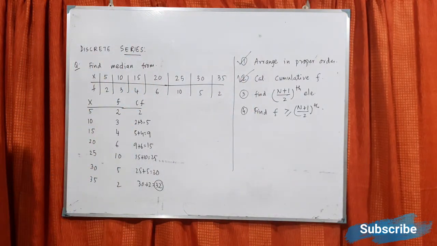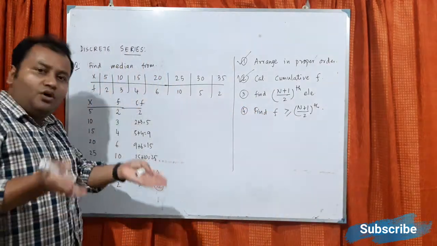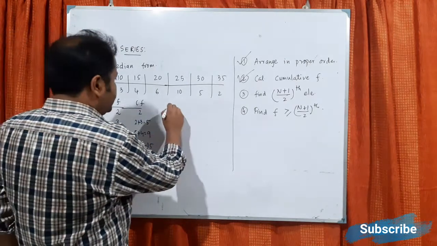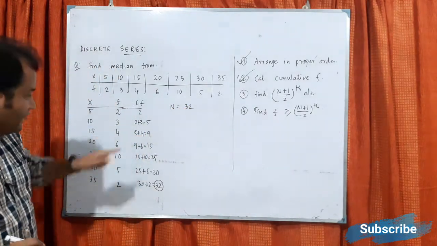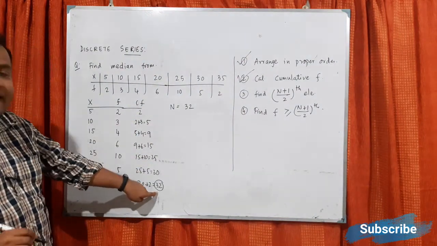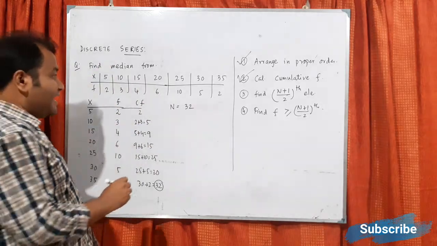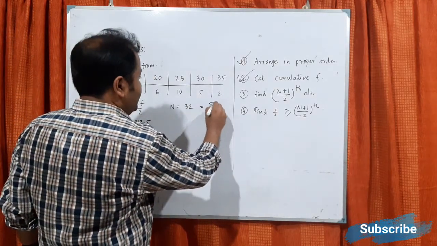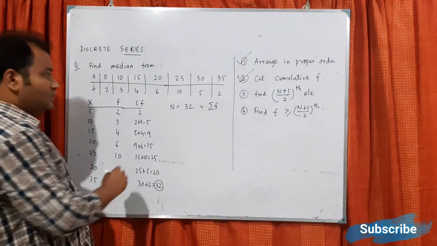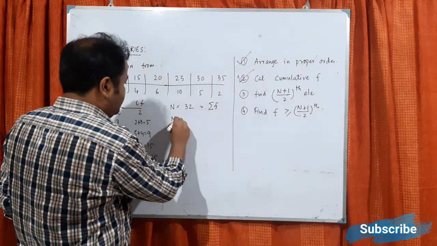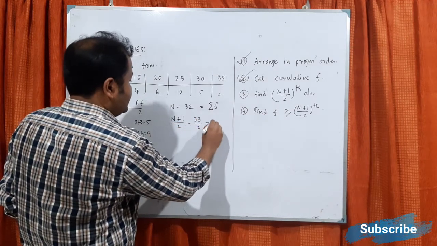The next step is that find n plus 1 by 2. So you have to know what is n. So here n equals 32. So you understand what is the meaning of n? The n means whatever be the last sum you are getting, that is the total number of frequency. So basically n actually means summation f, the total frequency, that is 32. So what you have to do? You have to calculate n plus 1 by 2, that is 33 by 2, that is 16.5.